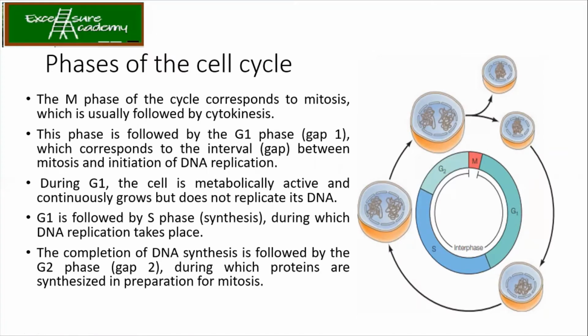Now, in the case of the G1 phase, G here stands for gap 1 and gap 2. G1 is the phase followed by mitosis, the interval gap between mitosis and the initiation of DNA replication. So here in G1, the cell is not replicating its DNA, but it is metabolically active.